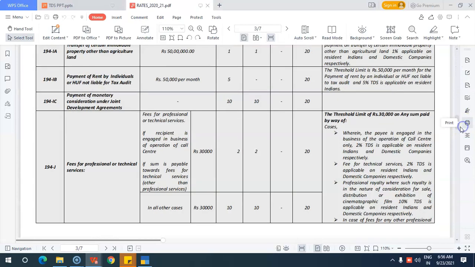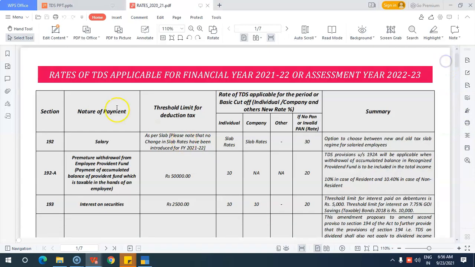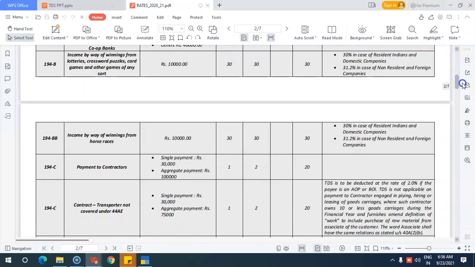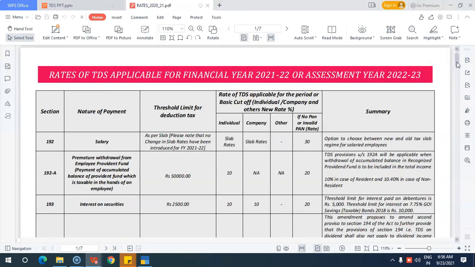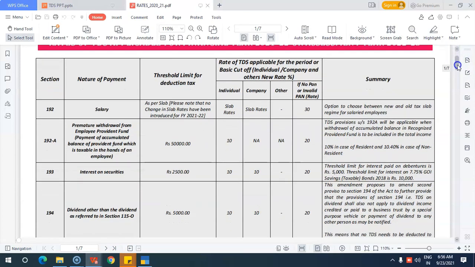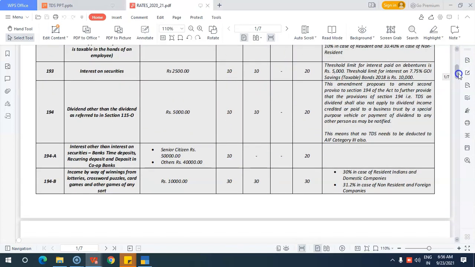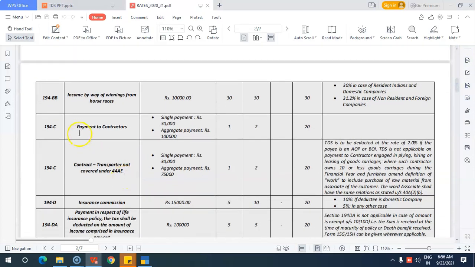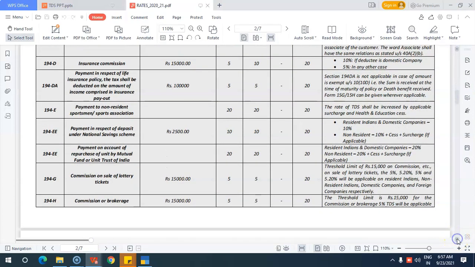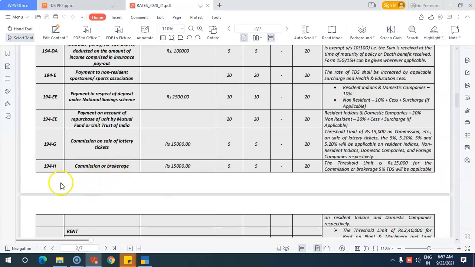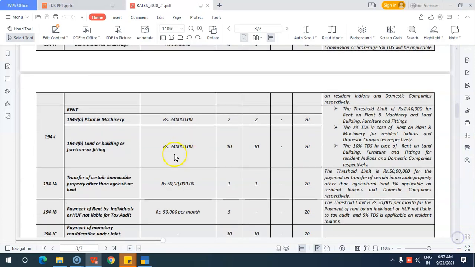If you are making any payment and the payment appears in this rate chart, if this is the nature of payment, you can just have a glance over this. This is the rates of TDS which is applicable for the current financial year. It is for the dividend. The important ones are payment to contractors, insurance commission, commission and brokerage 194H. These are all the natures of payments, and the rent.